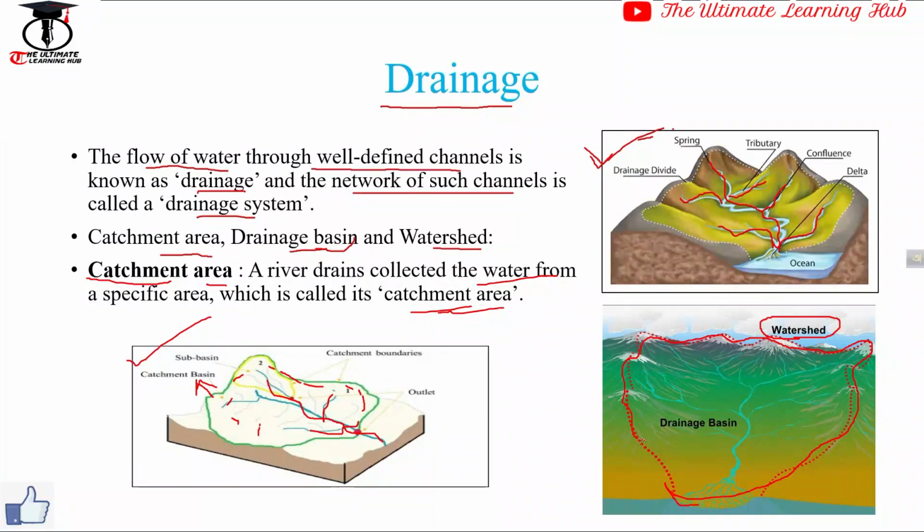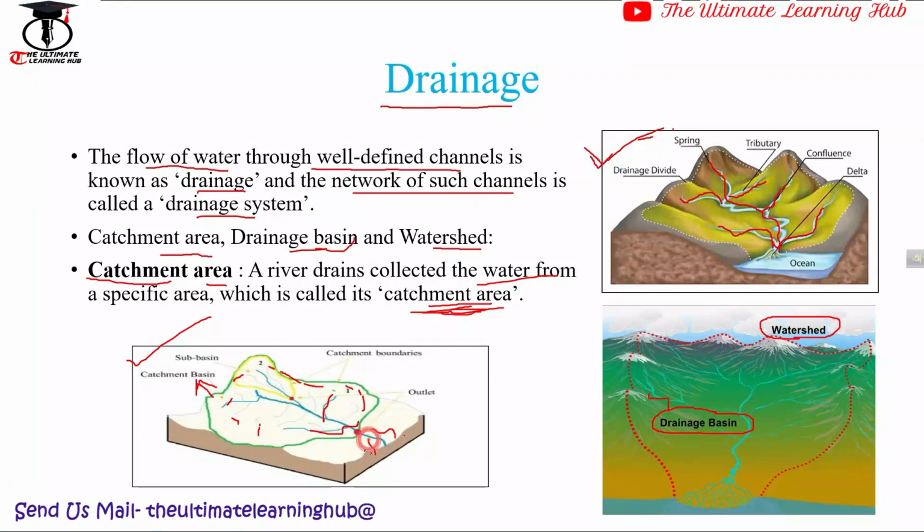So what is the difference between drainage basin and catchment basin or catchment area? There are slight differences. Drainage basin is a broader concept than catchment basin, because catchment basin does not take the area of distributaries under this catchment area.